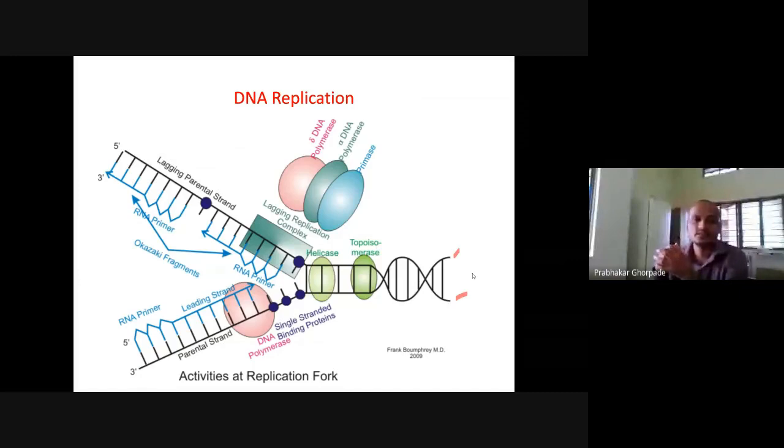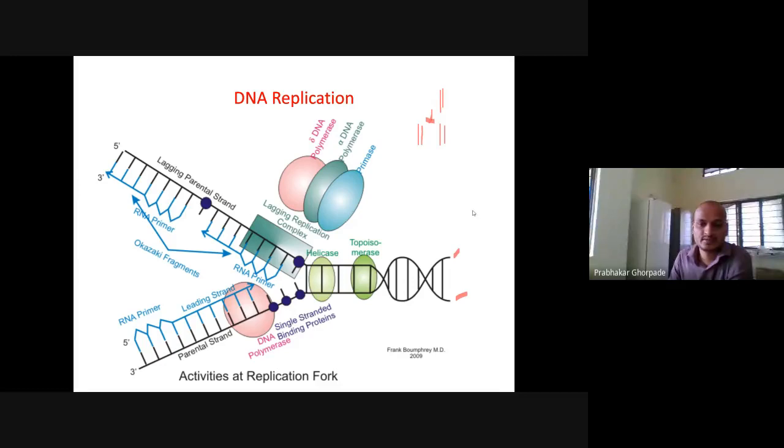In order to obtain the two strands of DNA, from the parent strand we want to obtain the daughter strands, one DNA converting to two DNA. So this is the one DNA, and after replication, we expect this is the first DNA and this is the second DNA. From this one we are expecting this one. So that is the process of replication.